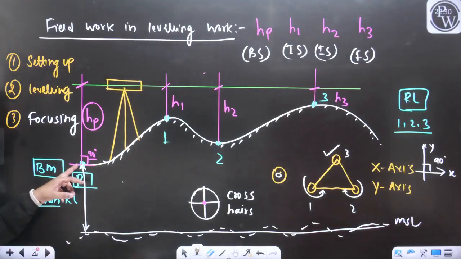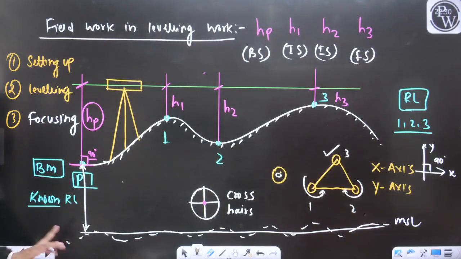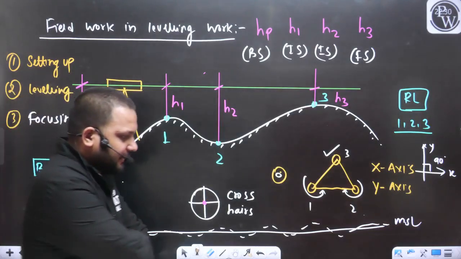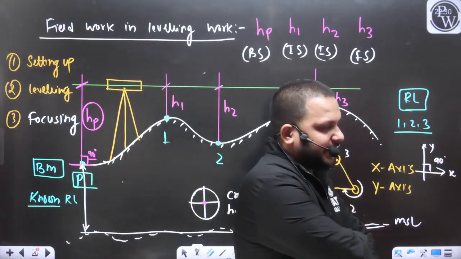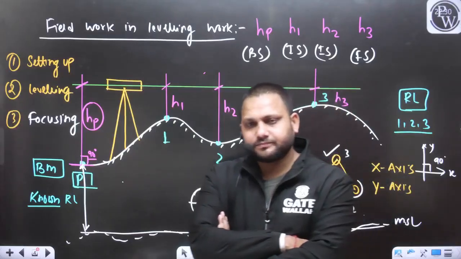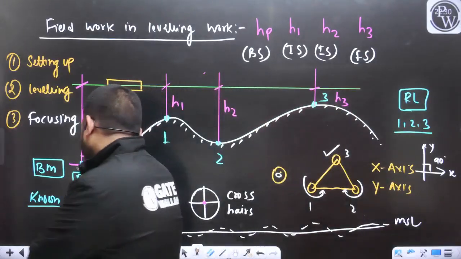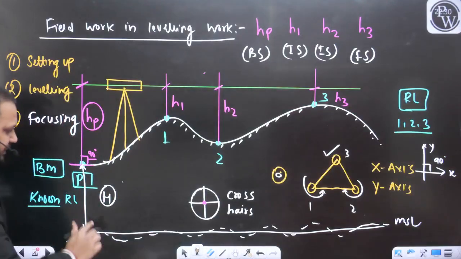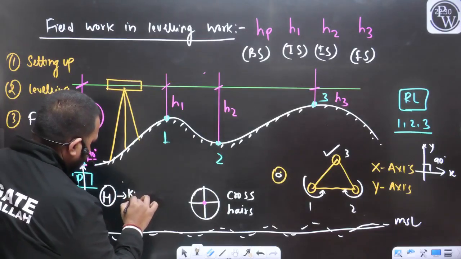If this point P is a benchmark, then definitely I know this distance, the position of the point P from the mean sea level. Definitely I know this vertical distance of the point P from the mean sea level. Let's say this is the elevation, capital H, and that is known to you.